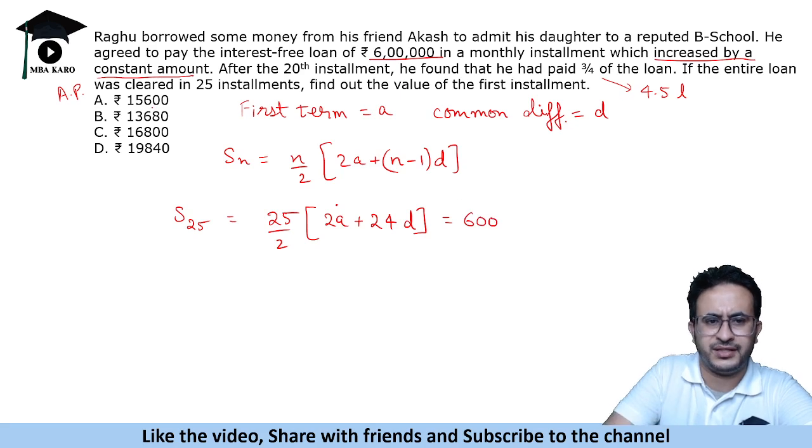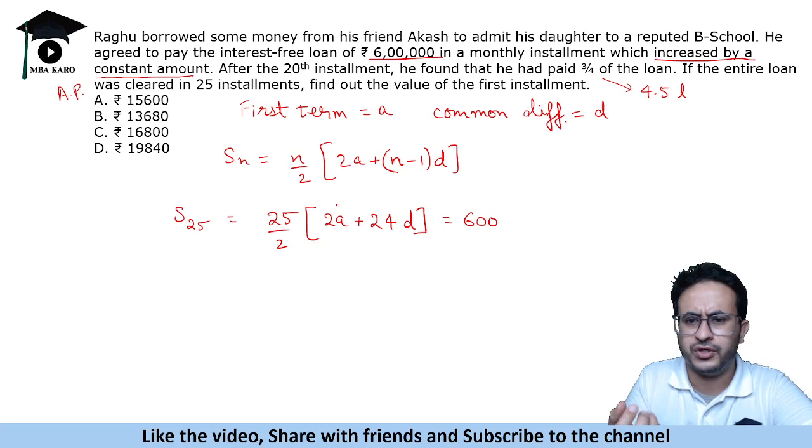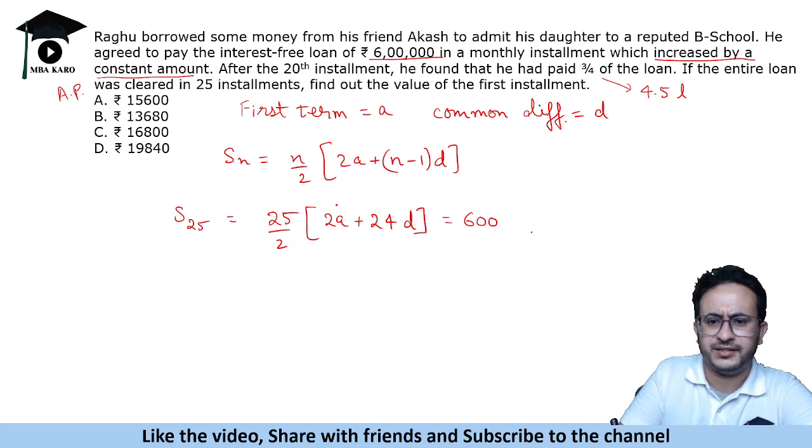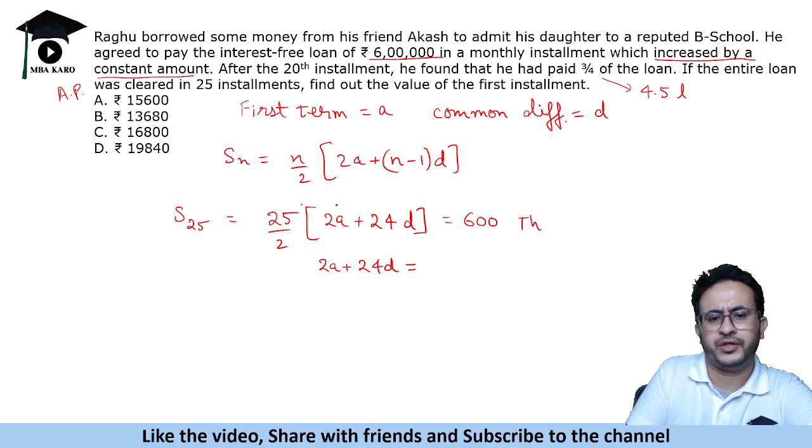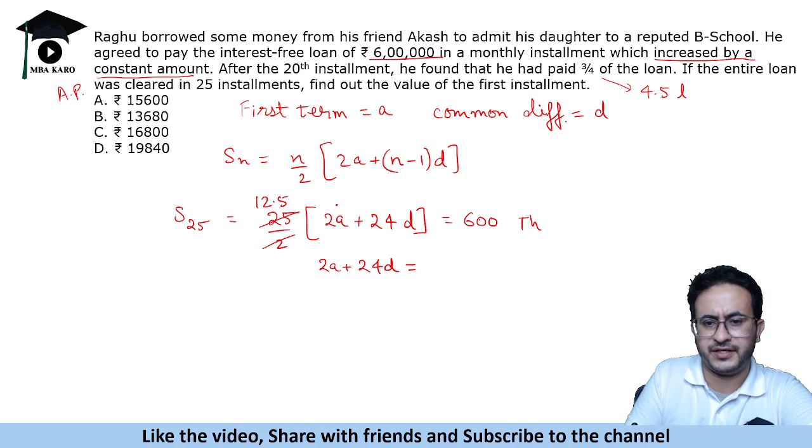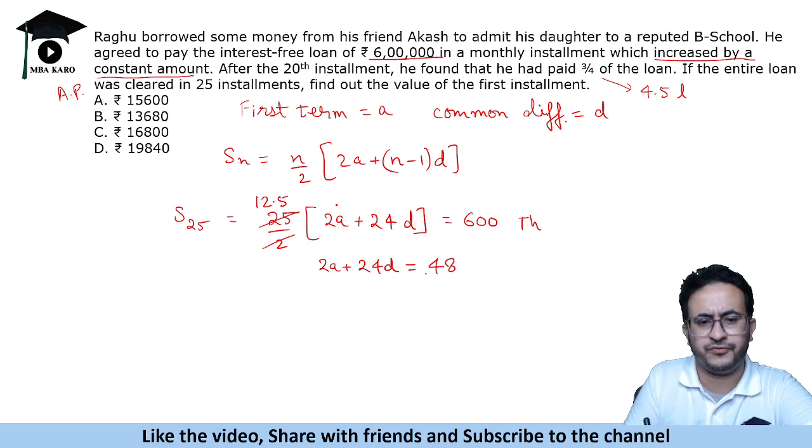This gives us 2a plus 24d is equal to 12.5 times 8 gives 100, so 2a plus 24d is 48.